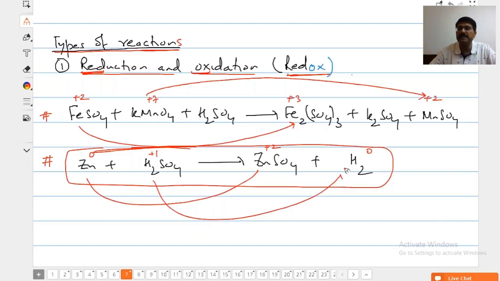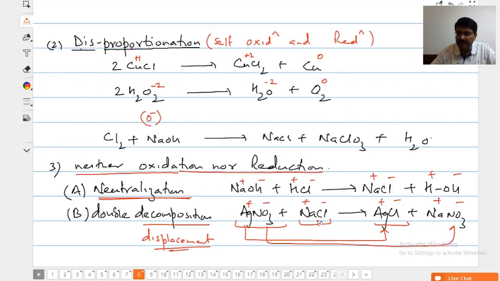Zinc has displaced hydrogen. Whereas here, silver has replaced sodium and sodium has replaced silver. Double displacement or double decomposition, it's the same thing. Most probably you are already reading about these reactions from class 8th or 9th.